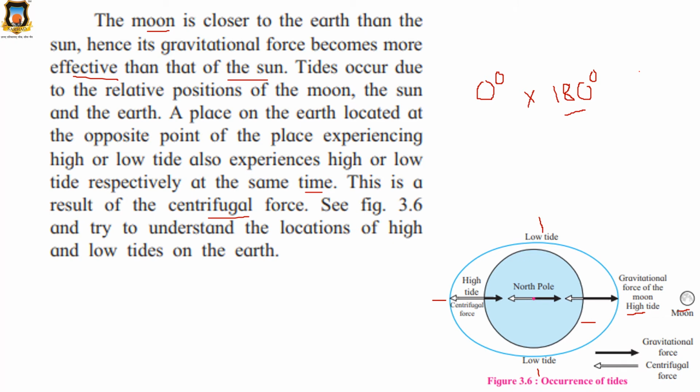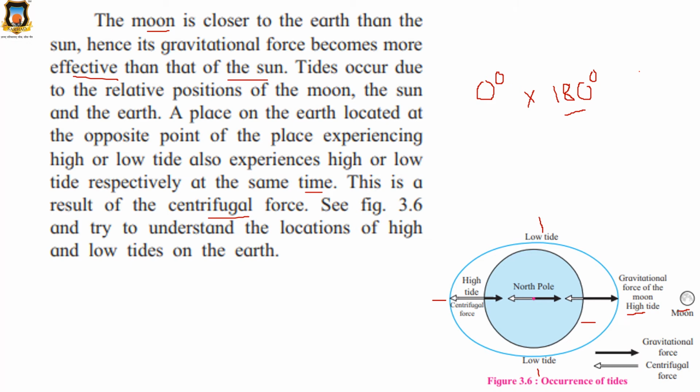Occurrence of tides. Now see here, this is the moon over here. Okay, this is the earth, this is the north pole. Clear? Now moon is closer to the earth. Clear? Now here, you can see the black arrow represents gravitational force and the white arrow represents the centrifugal force.